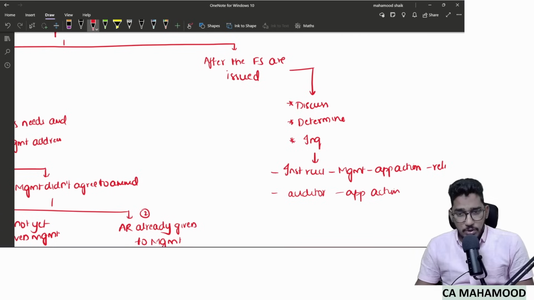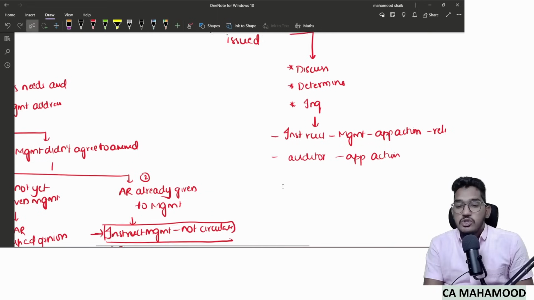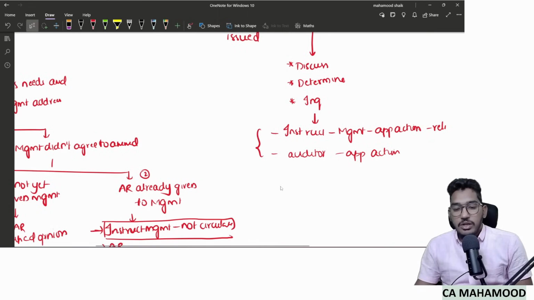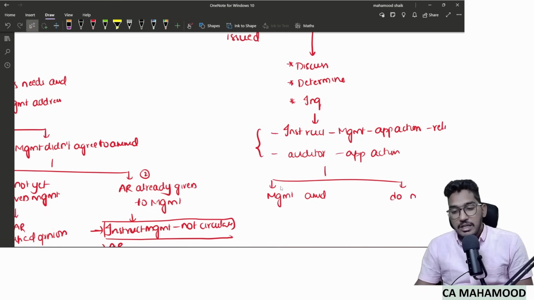If management takes the appropriate action, well and good. If the management is not taking appropriate action, then the auditor himself has to take it. So whatever it is, either management or auditor, someone should take appropriate action to stop the people from believing the audit report they have. Now, after this, the matter will proceed further. Two circumstances could arise: management agrees to amend the financial statements, or management does not agree to amend them. When the management agrees to amend the financial statements, well and good.